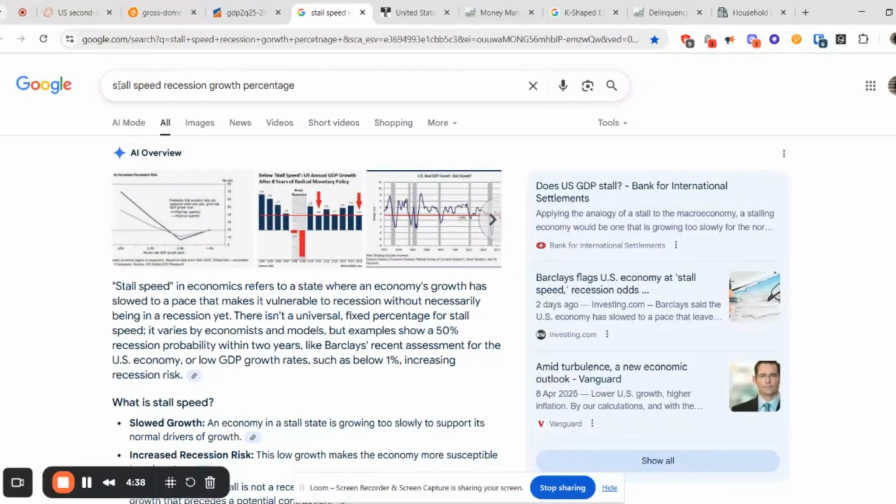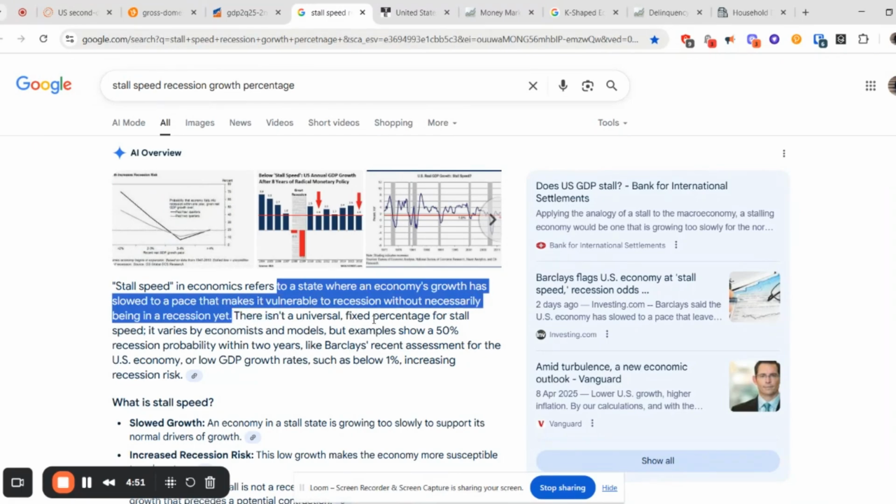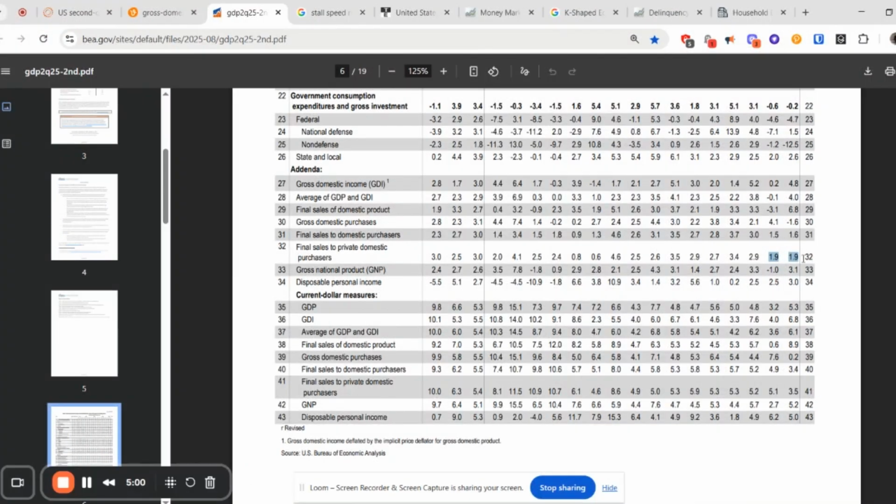And something to pay attention to is something called a stall speed recession growth rate percentage. This basically refers to a state of the economy where growth rate has slowed to a pace that makes it vulnerable to a recession without necessarily being in a recession yet. There isn't a universal fixed percentage for a stall speed, but it varies depending on different types of economic models. But again, you want to be looking at, are we obviously going up or are we going down from a percentage change perspective, and also looking at things from an inflation perspective as well.